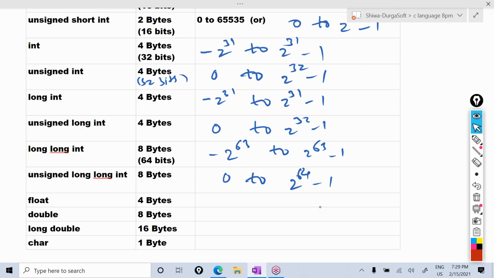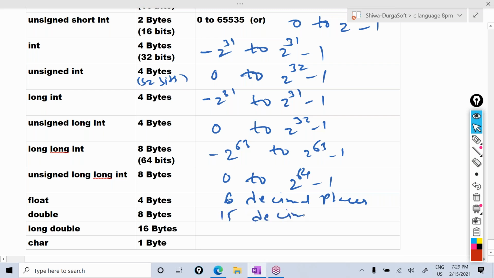Similarly, for the float also some range will be there. To accept more than that range, we use double. To accept more than that, we use long double. To get up to 5 to 6 decimal places, we use float. To get up to 15 to 16 decimal places, we use double. From 18 to 20 decimal places, we use long double. Float gives up to 6 decimal places, double gives up to 15 or 16, long double gives up to 18 to 20 decimal places.